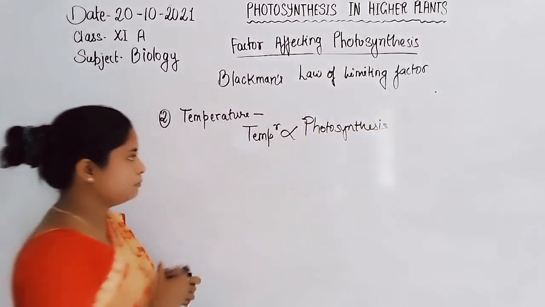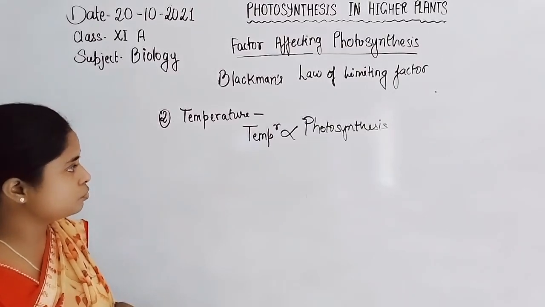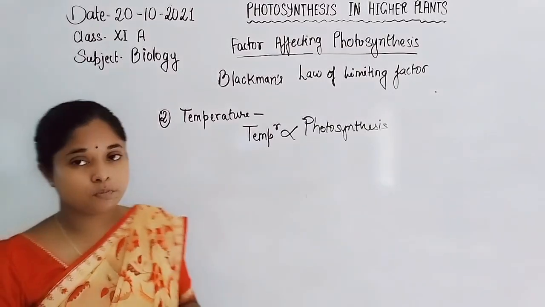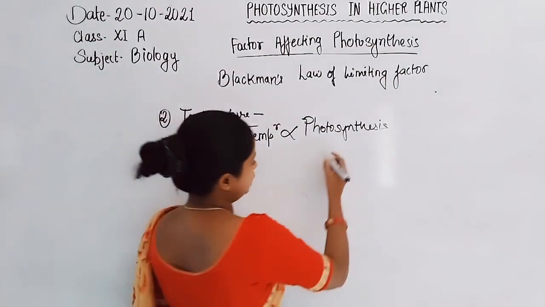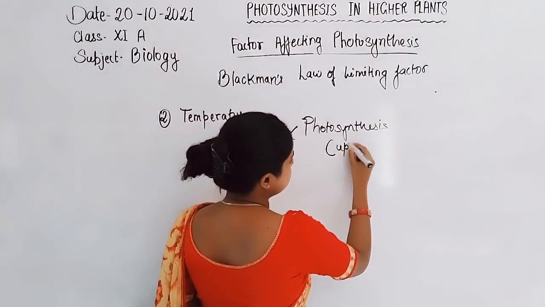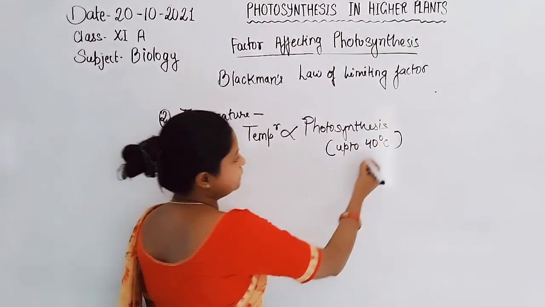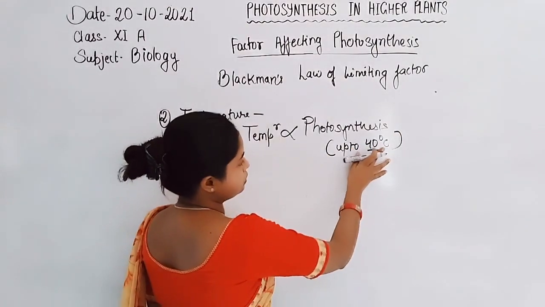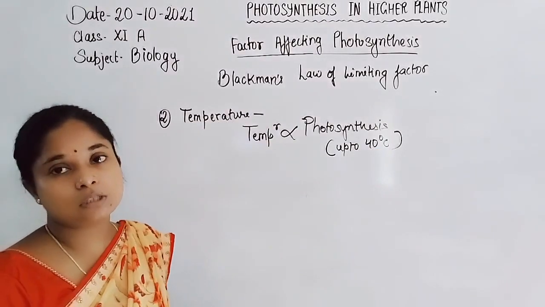If the temperature rises, the photosynthesis process also rises, but only up to 40 degrees centigrade. Above 40 degrees centigrade, the temperature limits the photosynthesis process.